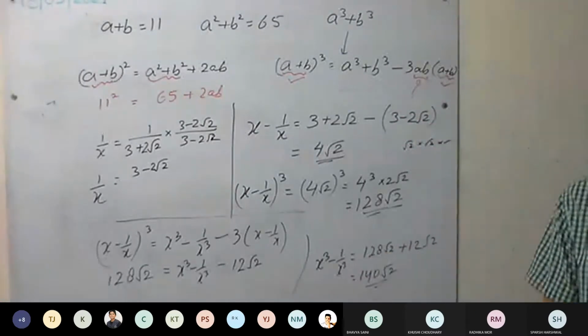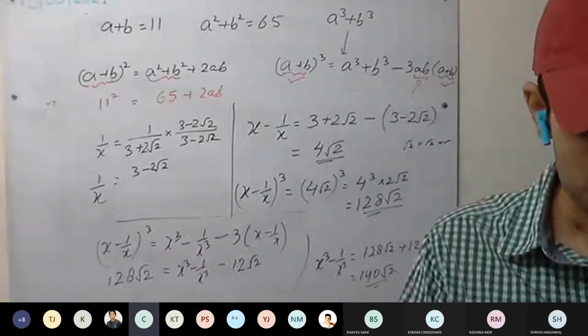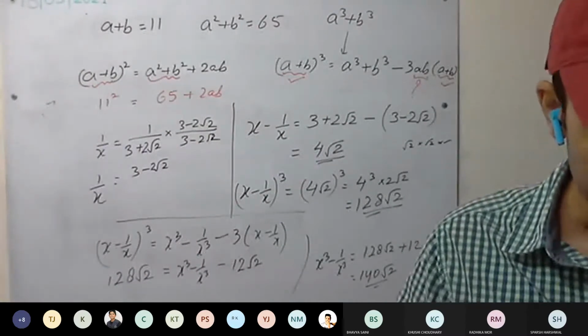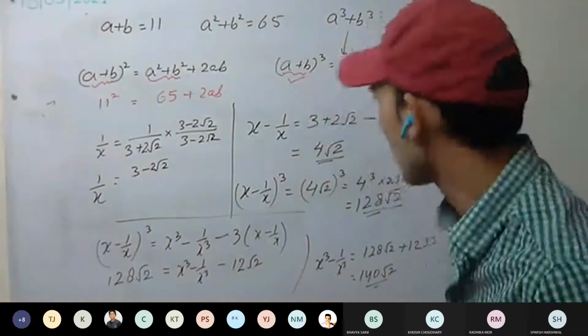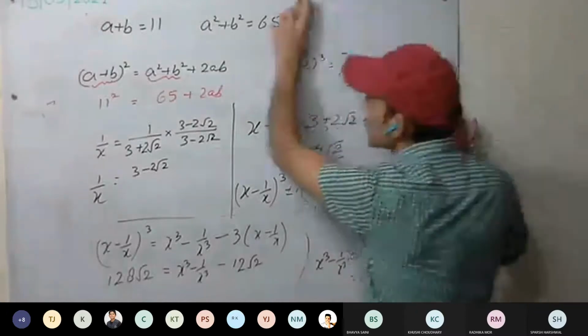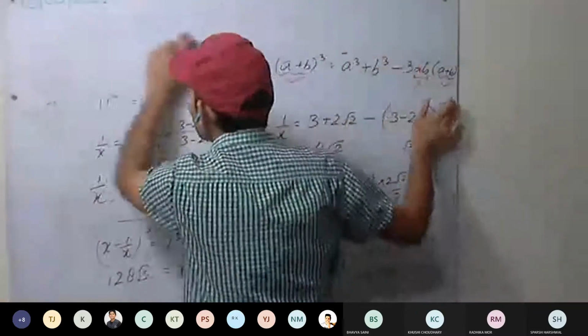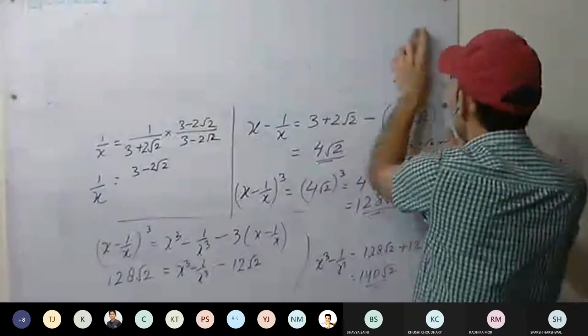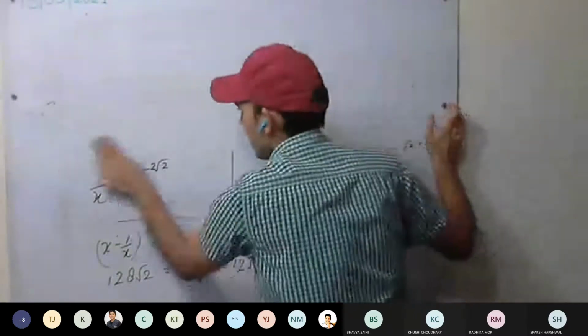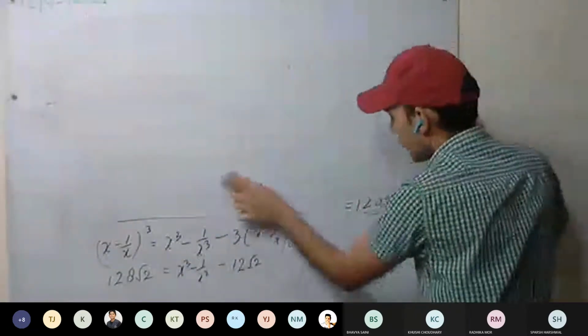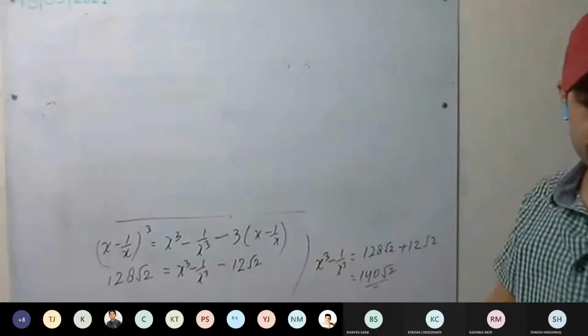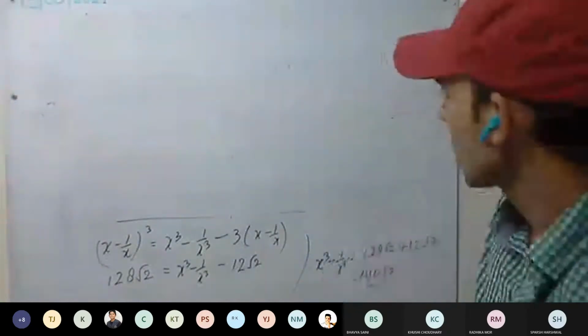Have you understood? Okay, the 10th question we'll discuss and then we can stop. The 10th question is very easy. It is only the identities we are using. Such questions we have done earlier, like the 8th question.